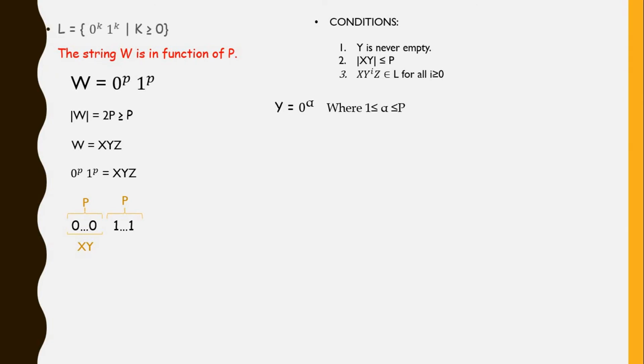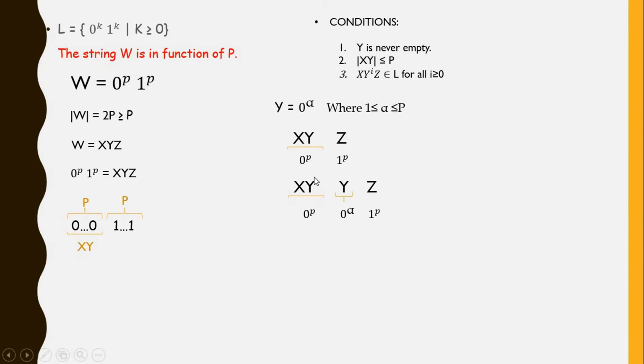Now, let's apply the third condition, the pumping condition, and see what happens. So, the XY part is somewhere in the first P characters, right? Like this. Now, what happens when you pump up? Well, when you pump up, you're adding an extra Y. And Y contains alpha zeros, remember. And this string is no longer in the language, because the language is the same number of zeros followed by the same number of ones.